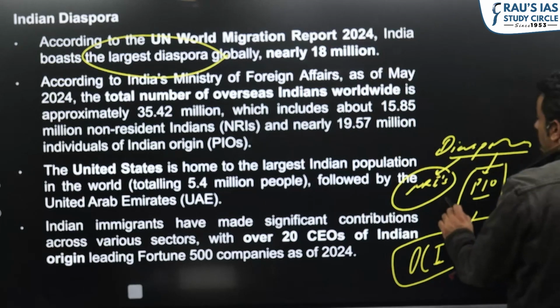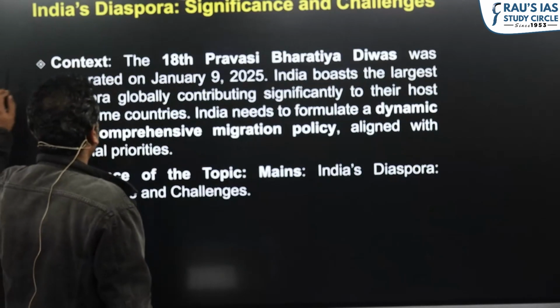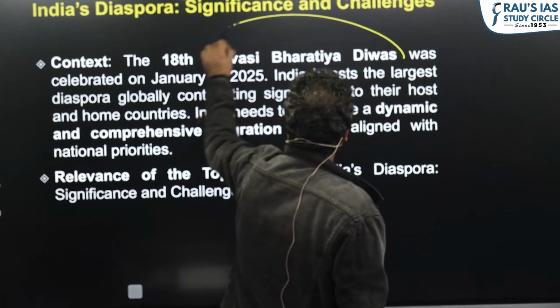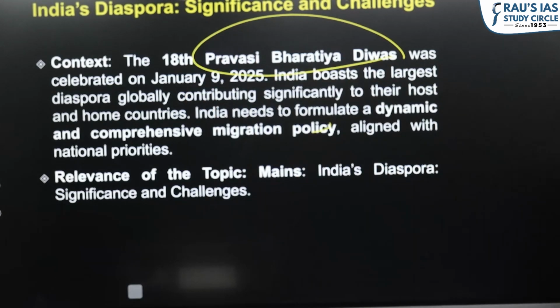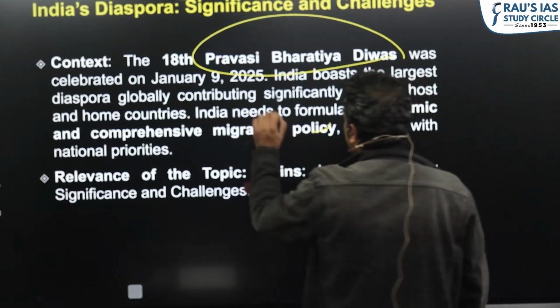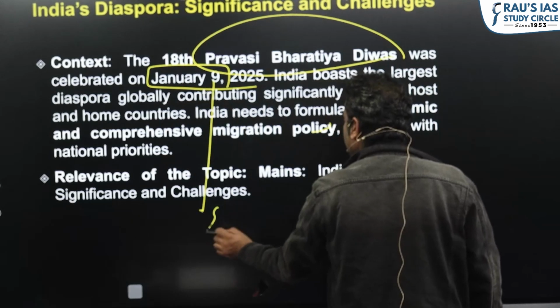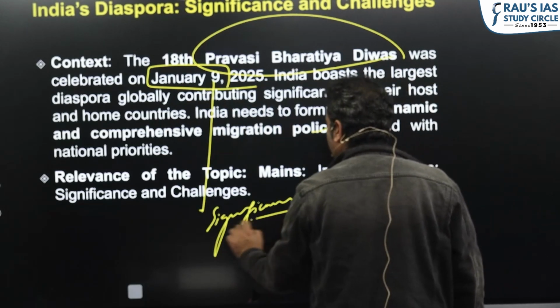Now, to tap the potential of our diaspora, we organized Pravasiye Bharatiya Divas. Take it as a task to find out from which year we started PBD, Pravasiye Bharatiya Divas. It is celebrated every year on 9th January. There is a significance to this particular date, because this is the date on which Mahatma Gandhi came back from South Africa.